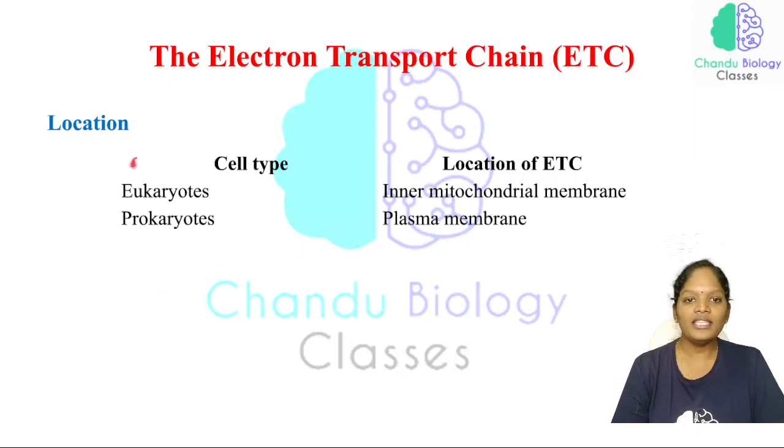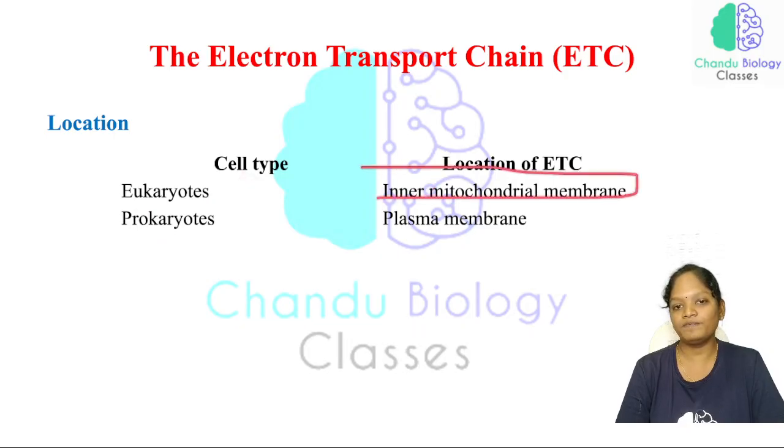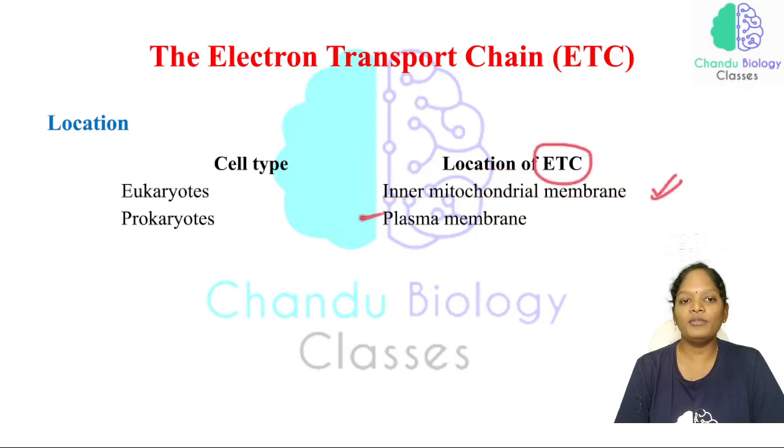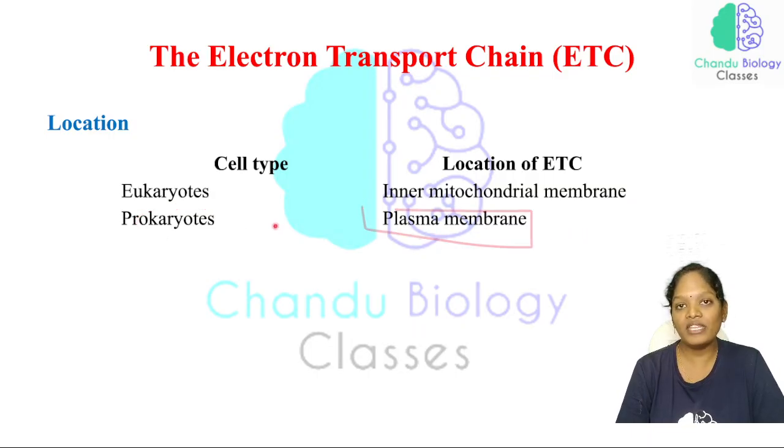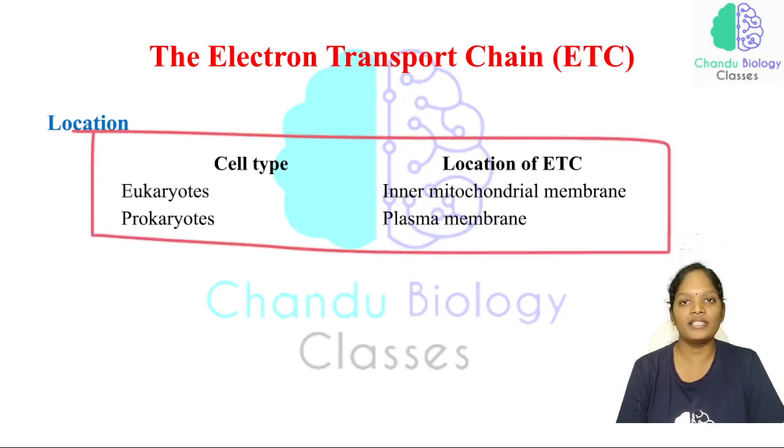Now, the cell type and the location of the electron transport chain. What will be the cell type? Prokaryotes and eukaryotes. In eukaryotes, the electron transport chain takes place in the inner mitochondrial membrane, and in prokaryotes, it takes place in the plasma membrane. This is very, very important. This can be expected in our exam.